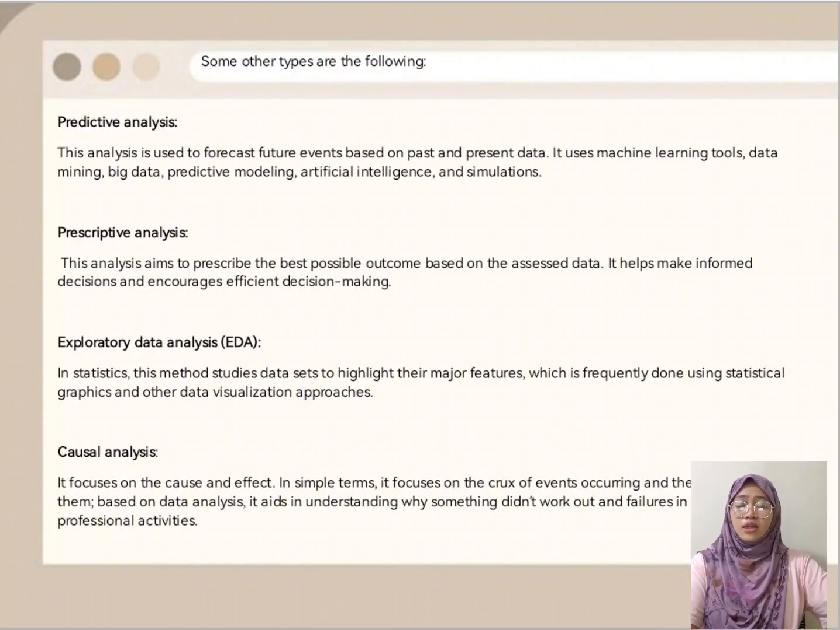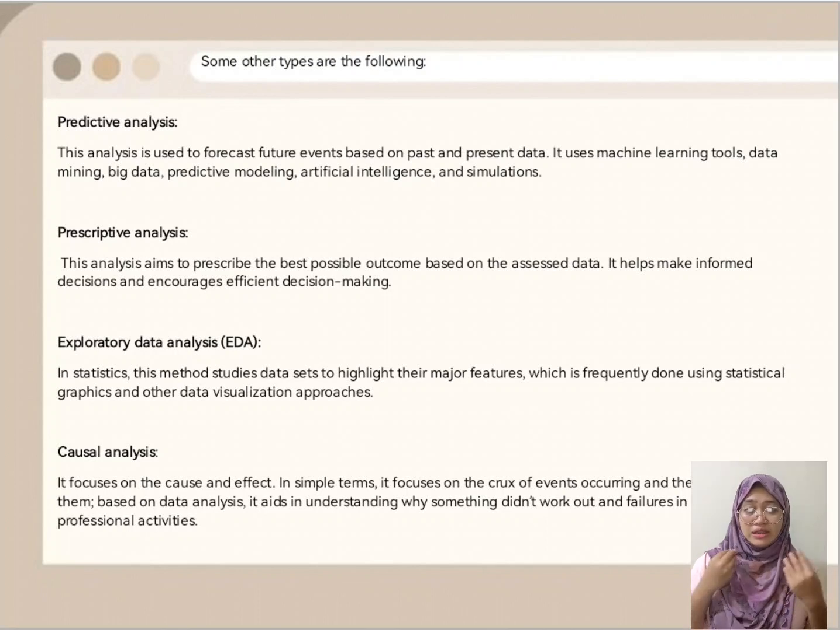The next is the prescriptive analysis. This analysis aims to prescribe the best possible outcome based on the assessed data. It helps make informed decisions and encourages efficient decision making. So when we say prescriptive analysis, this is the projected data, which is all the data you gathered, put together, and then the outcome of that is what you can see or project from the data you gathered.